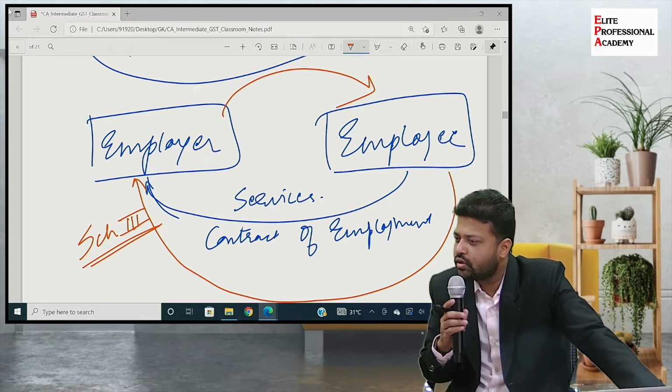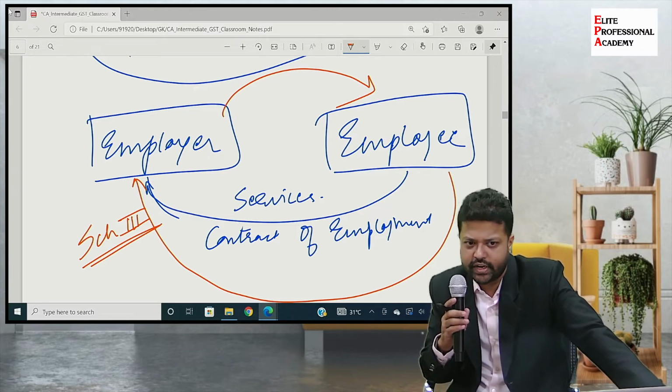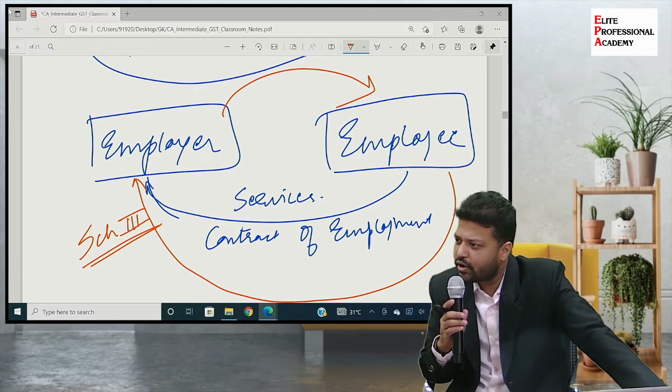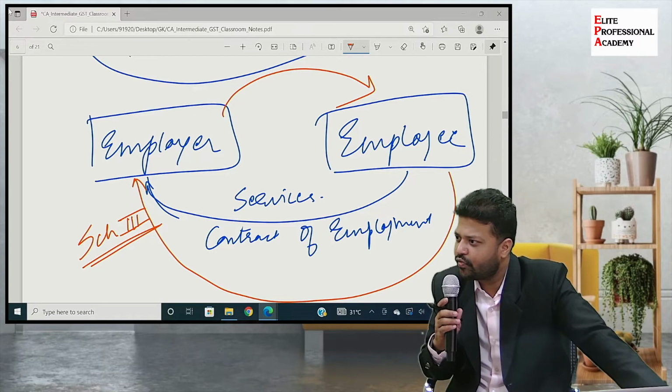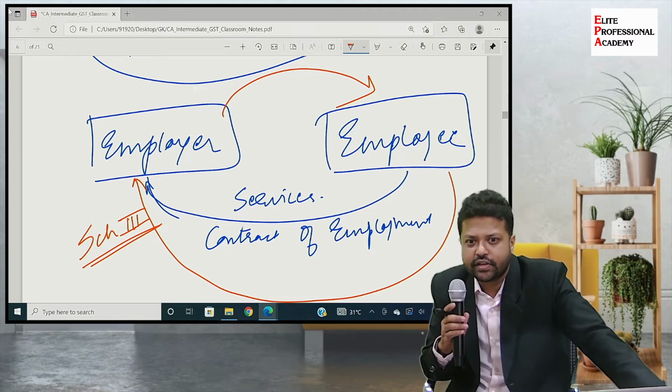The employer says, okay, today you have resigned, but you have 2 months notice period. So serve notice period, then do the full and final and go to the new job, right? So those 2 months, are they covered under the employment contract? No, because he is technically not the employee from the day of resignation. So those are the services provided by employee to employer, but not under the contract of employment,